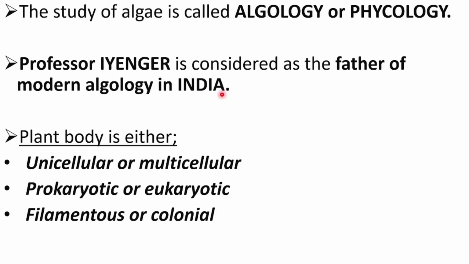So what type of plant body is algae? The plant body of algae is either unicellular or multicellular, either prokaryotic or eukaryotic, and either filamentous or colonial. Unicellular and multicellular means one cell or more than one cell. Prokaryotic means primitive nucleus is present, and eukaryotic means well-developed nuclear membrane and membrane-bound organelles are present. And then comes filamentous or colonial.